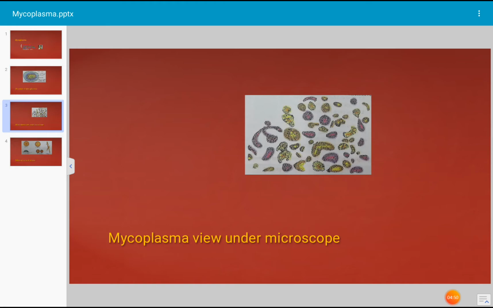Many types of diseases were discovered. Some PPLO were also reported to cause human disease. The mycoplasma which causes pneumonia in human beings is a very common pathogen. Recently, it is causing pneumonia in human beings.